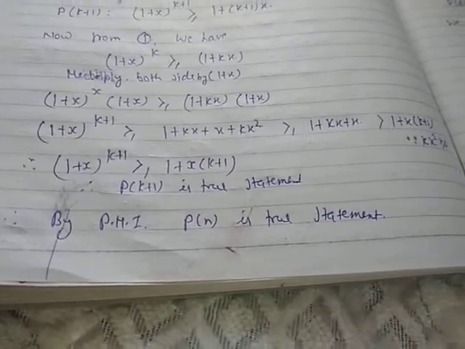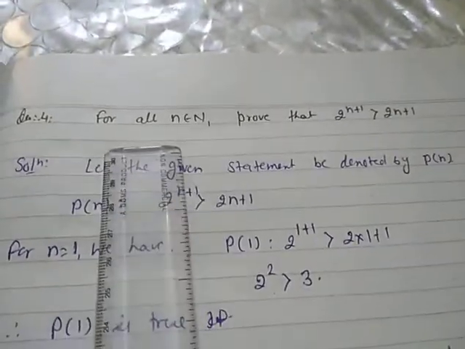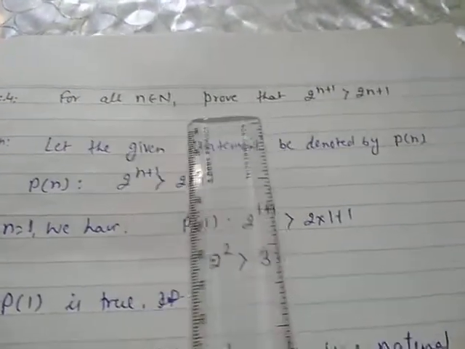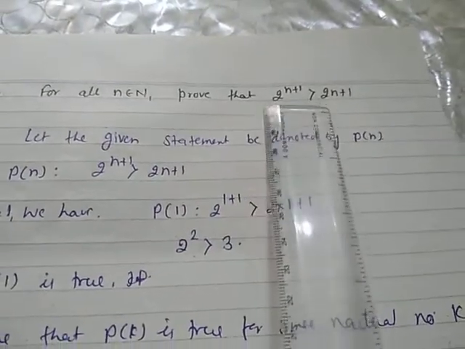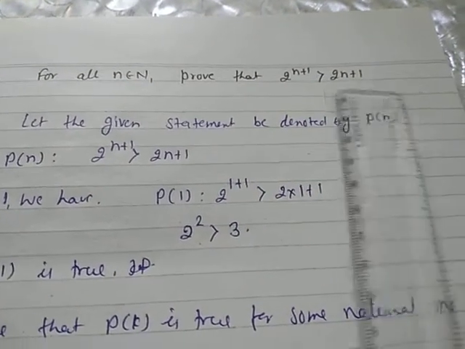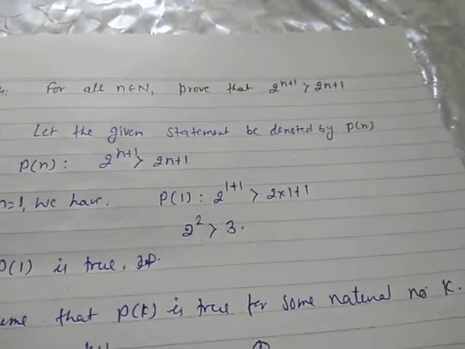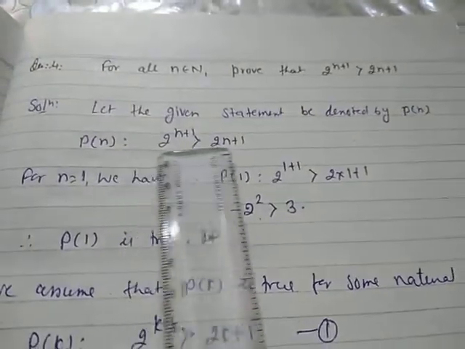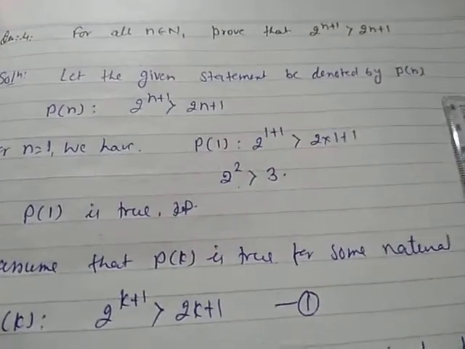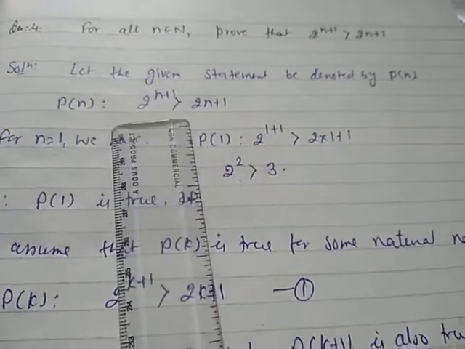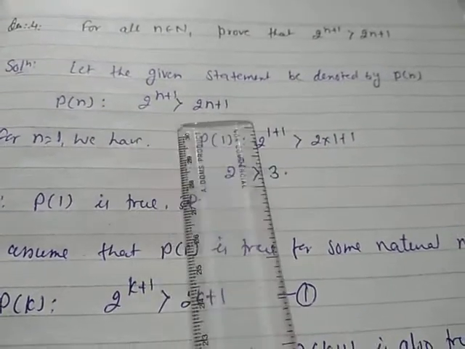Okay. Now the last question of chapter 4. For all n belonging to natural numbers, prove that 2^(n+1) > 2n + 1. Here the not-equals sign is given, children, mind it. Let the given statement be denoted by Pn as usual. Pn is 2^(n+1) > 2n + 1.